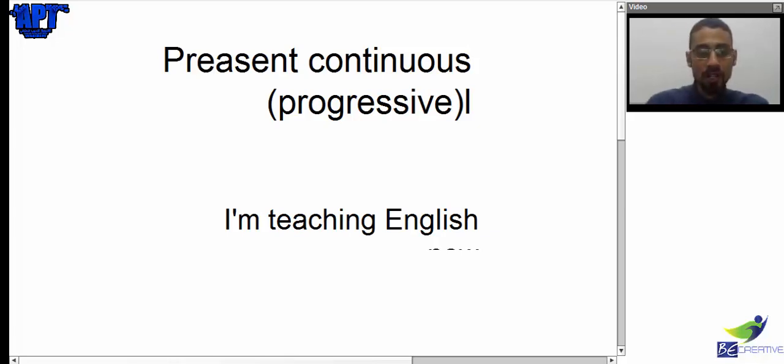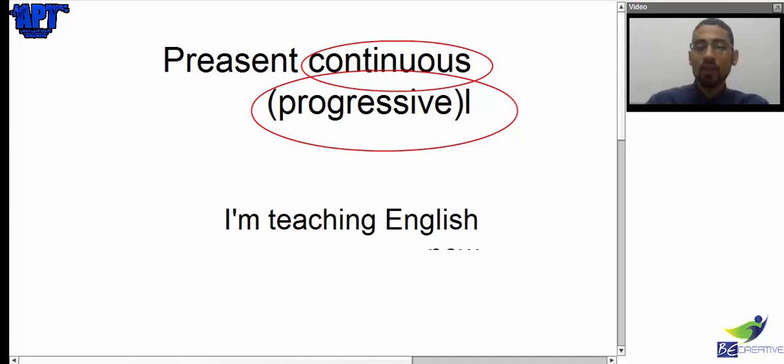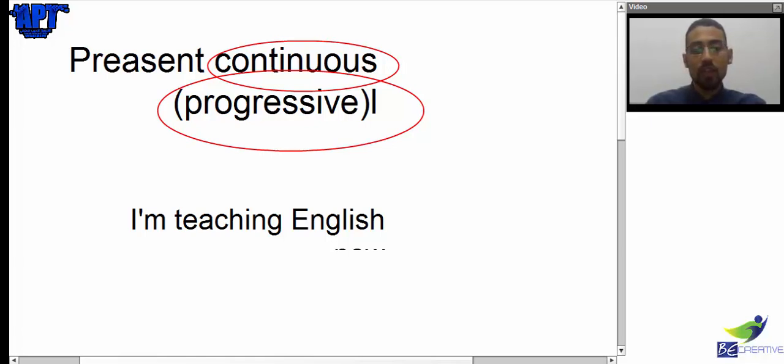Always, when we see the word progressive or continuous, we need to take care of two things. What are these two things? Let's write them. The first thing is that the present continuous is always talking about time. Something will take time or is taking time, so the period of time.